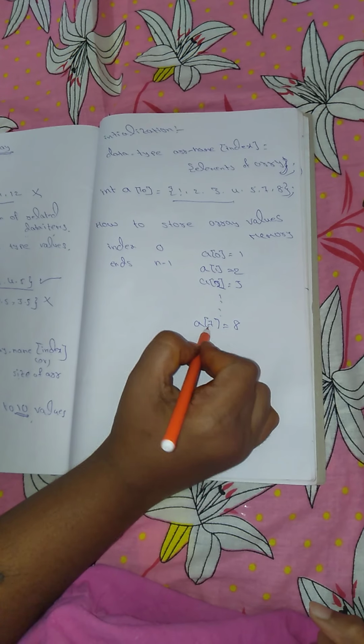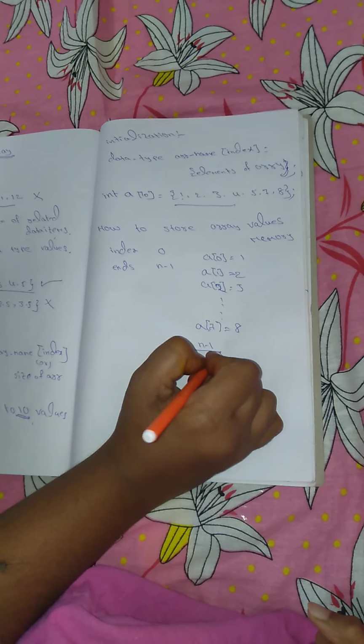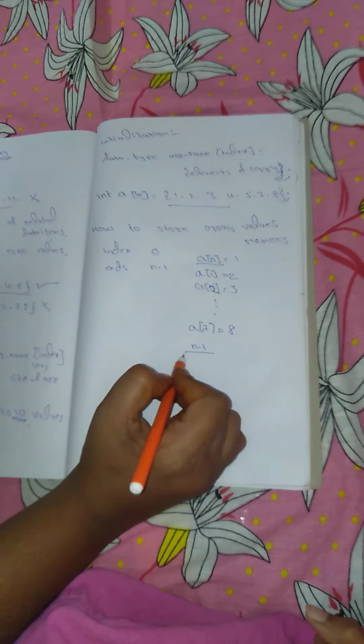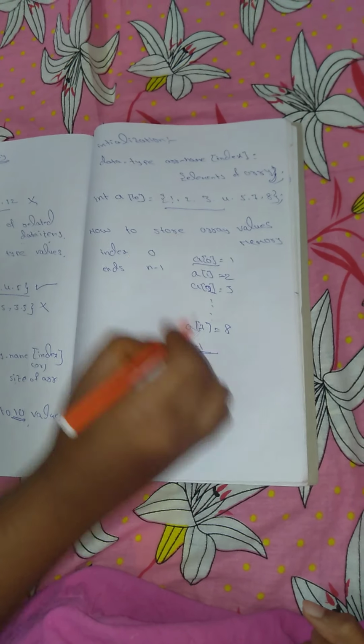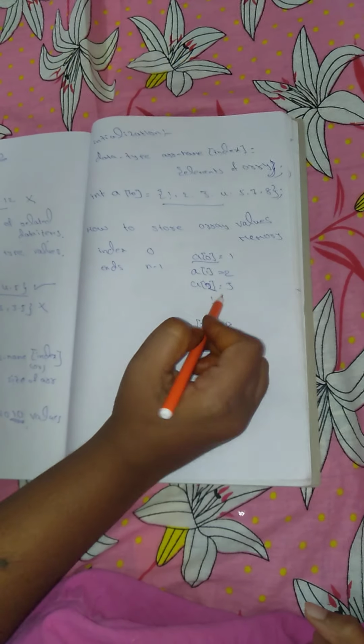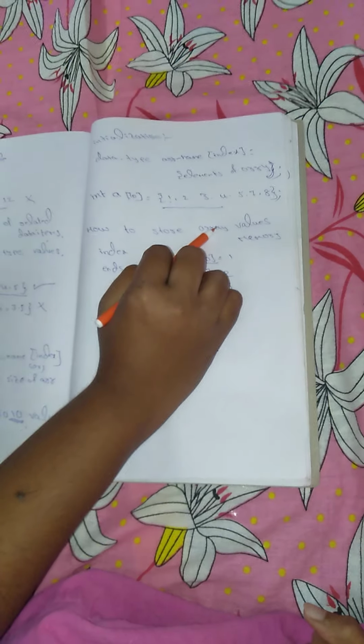Here the value 8 is at index n minus 1. It starts with 0 and ends with n minus 1. In this way the memory will store the array values. Okay. Next.